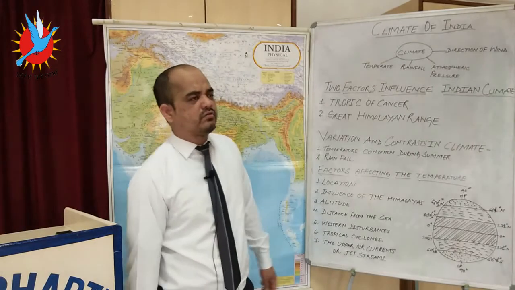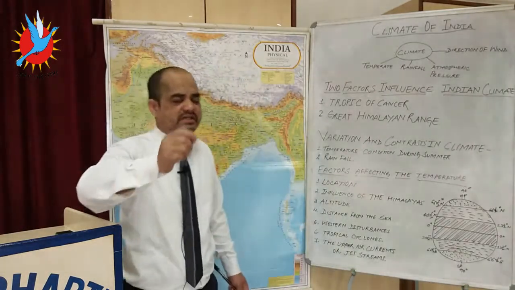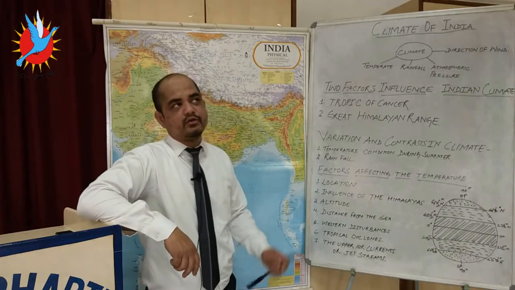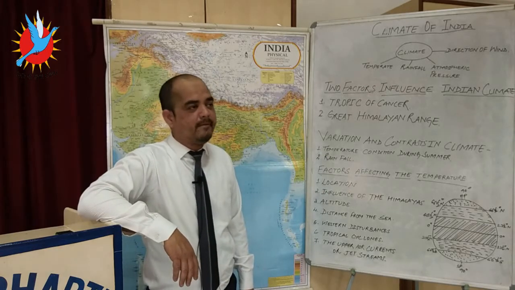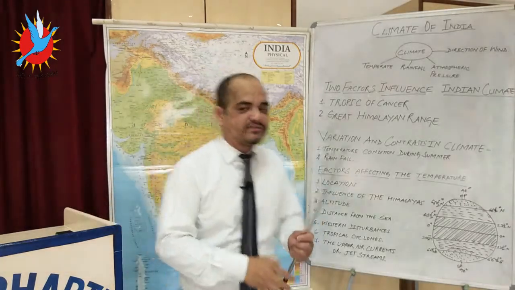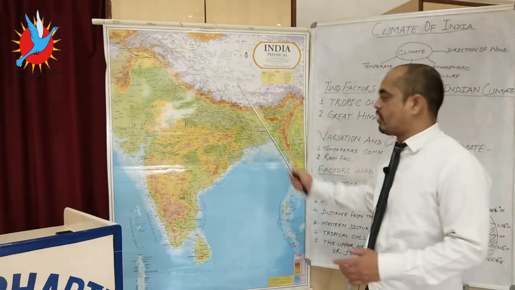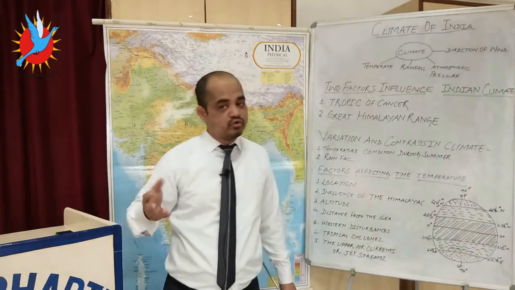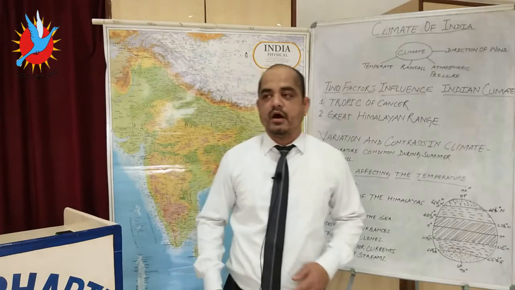Now monsoon is a word derived from the word Mausim. Mausim is an Arabic word given by Arab navigators when they used to trade by crossing the Arabian Sea. They observed a rhythm of monsoon, 6 months from southwest to northeast and 6 months from northeast to southwest. After seeing that, they gave these winds the name Mausim winds, and from that we derived monsoon.